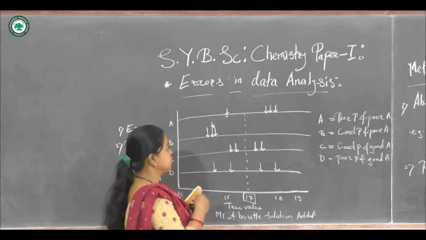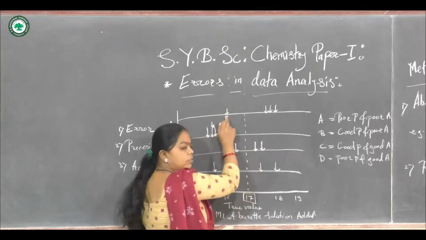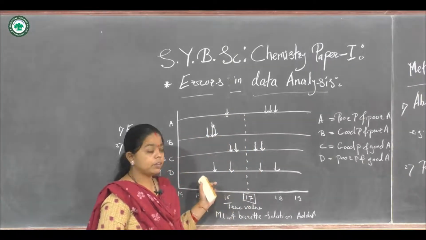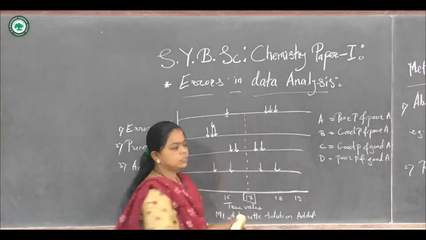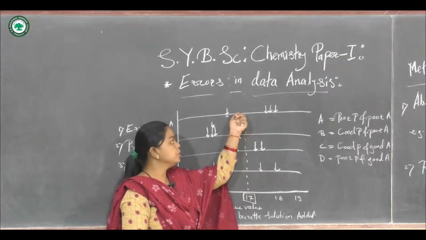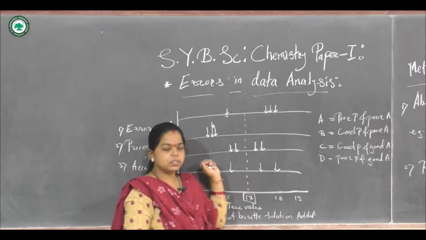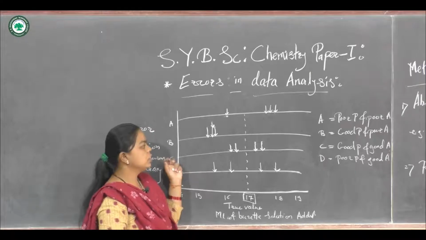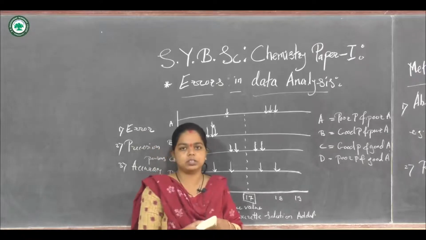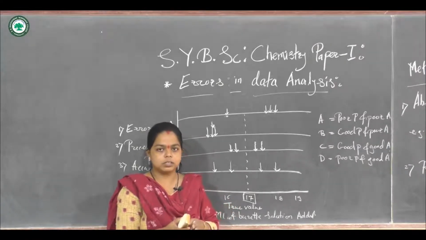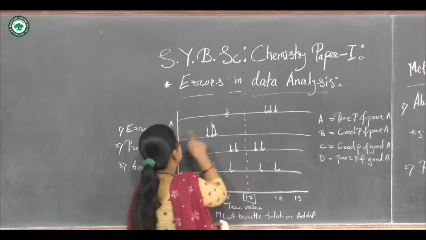For this A, these 3 values are away from the accurate reading, and this one value is again away from the accurate reading, and all the readings are again away from each other. So we can say that this person has poor precision and poor accuracy. If all these values are closer to each other, with very small difference among these 4 values, then there will be good precision, but that is not observed for person A.